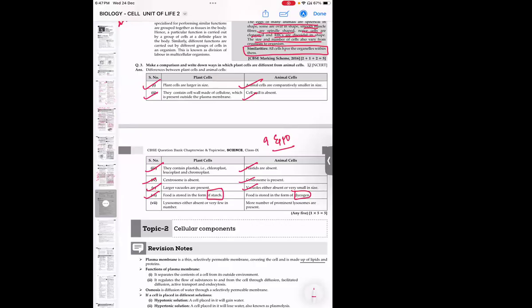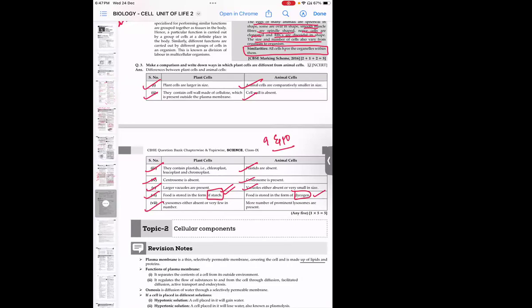The extra energy will be stored in plants in the form of starch, whereas in animals like us, whatever extra energy is there will be reserved in the form of glycogen. The last one: lysosomes are either absent or very few in number in plant cells, whereas in animal cells they are more prominent and more in number.